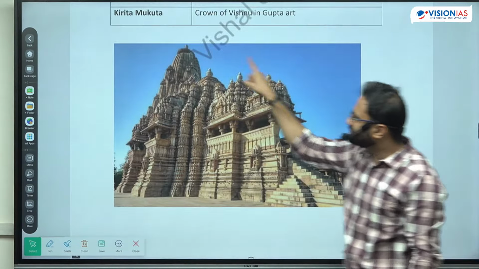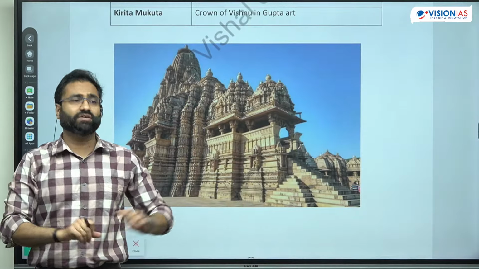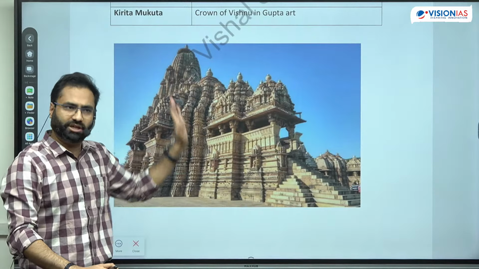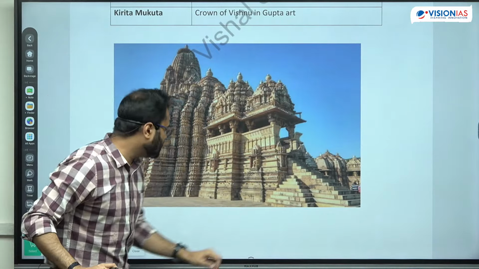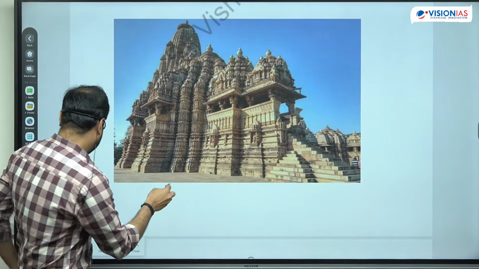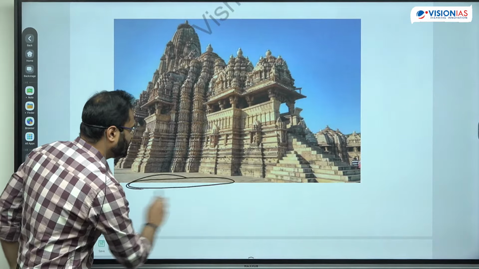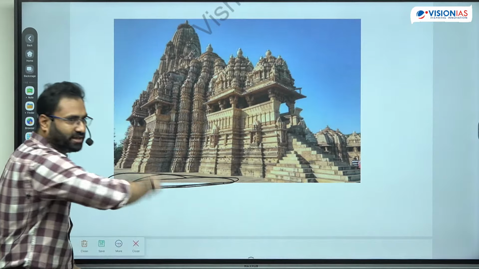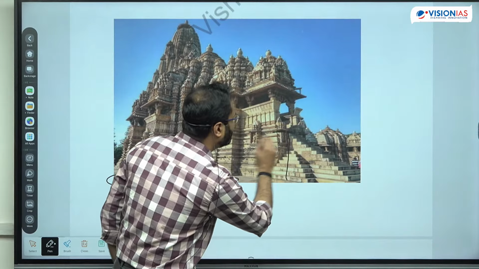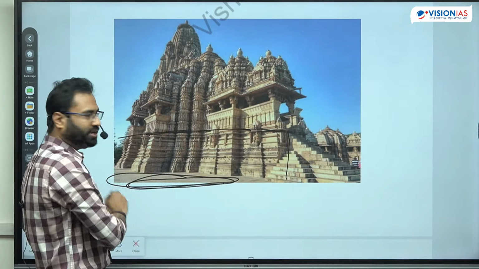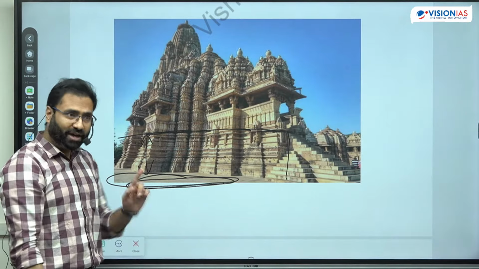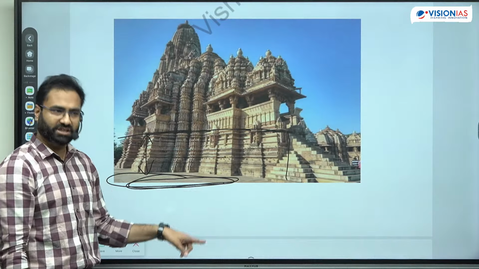Now this is the temple type of architecture which eventually evolved during the time period of Chandela rule, but its initiation was there in the Gupta period. So there are certain terms. Now look here, what you cannot see, this is the base that is known as the Jagati. This is called the Jagati, the raised platform below. Now these are the staircases. So the base of the temple starts from here, and this particular region is known as Adhisthana. Part of the temple. There is a confusion between Jagati and Adhisthana.